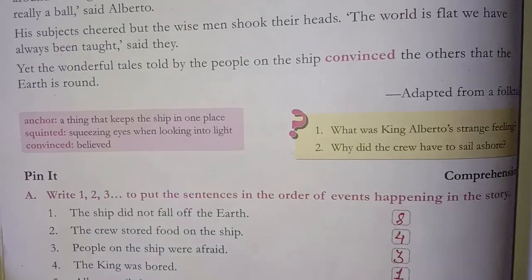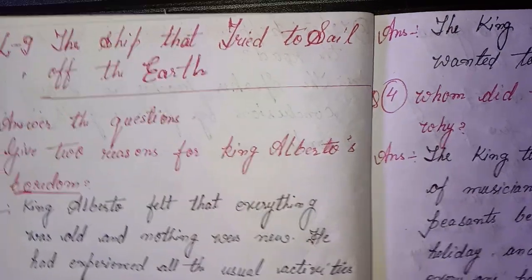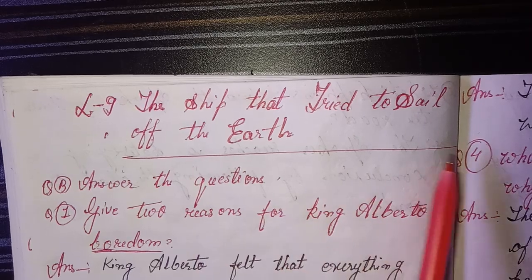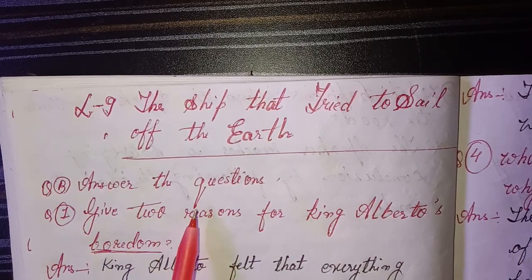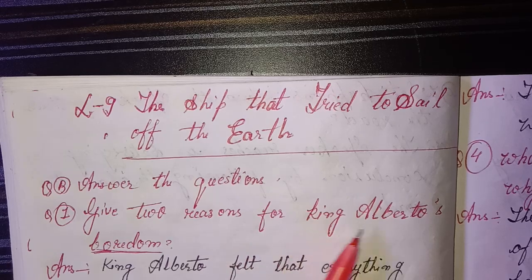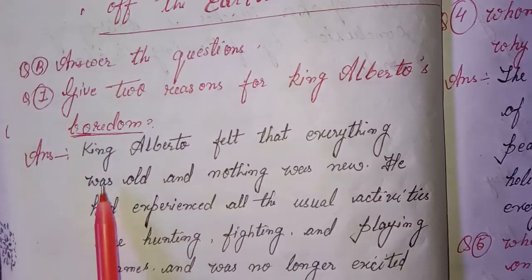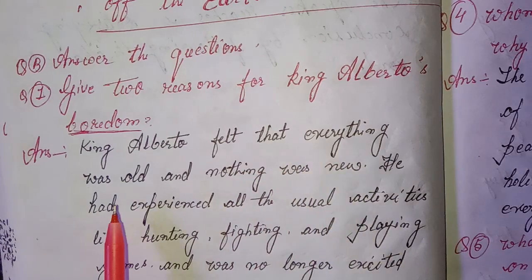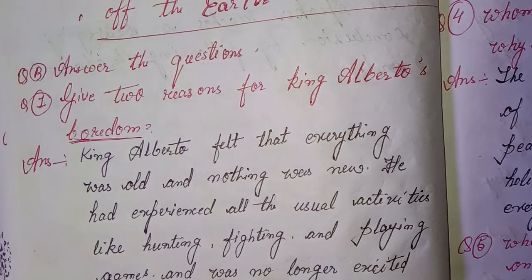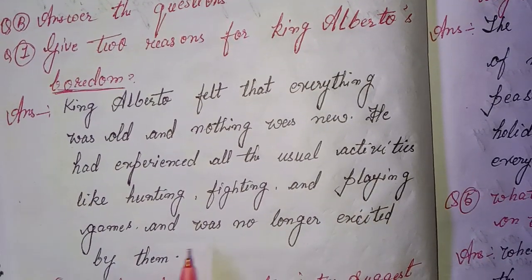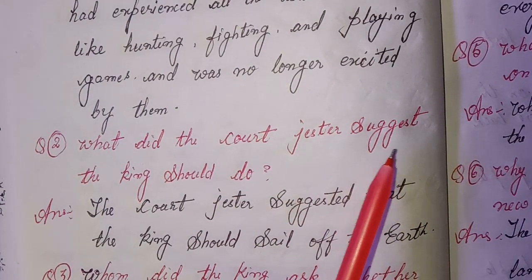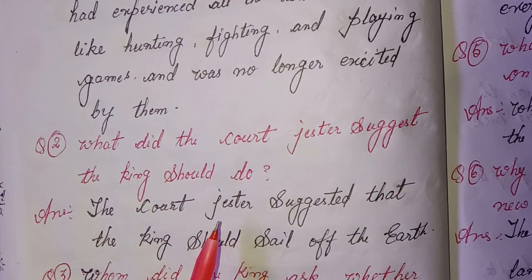Okay students, after that I will solve the question answers in the notebook. The ship that tried to sail off the earth. B. Answer the questions. First, give 2 reasons for King Alberto's boredom. Answer. King Alberto felt that everything was old and nothing was new. He had experienced all the usual activities like hunting, fighting and playing games and was no longer excited by them. Second, what did the court jester suggest the king should do? Answer. The court jester suggested that the king should sail off the earth.